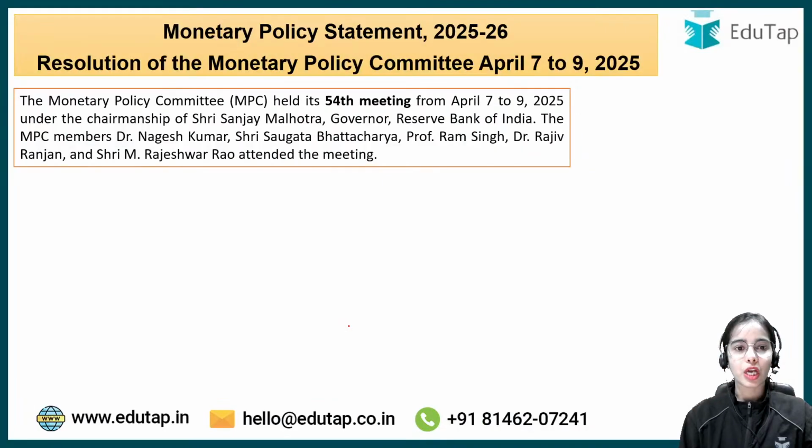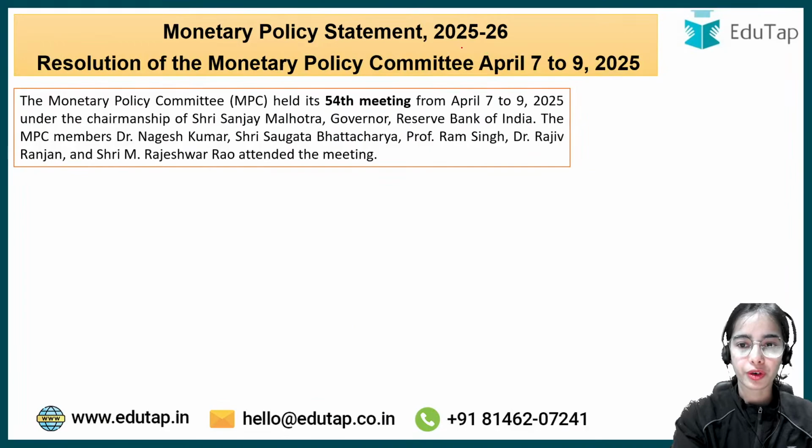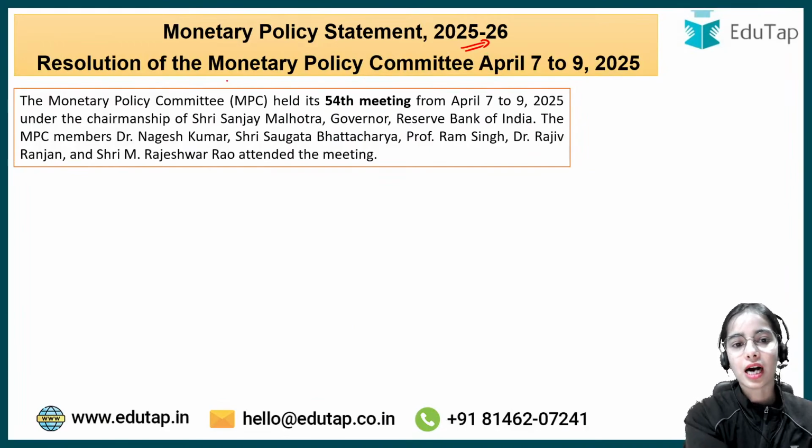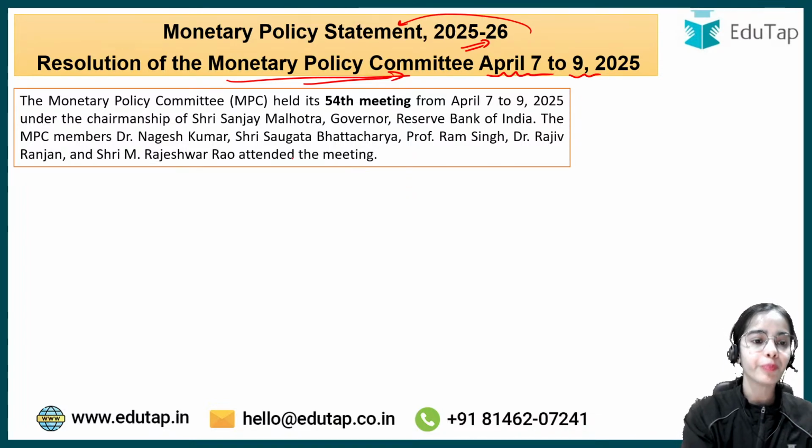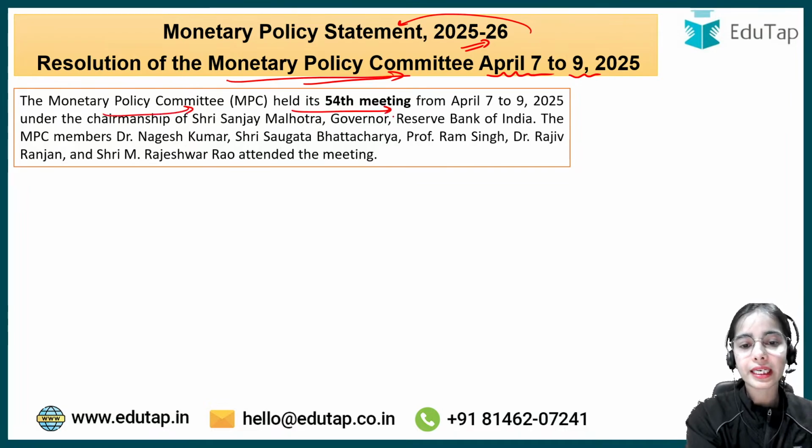Now, starting with the Monetary Policy Statement for 2025-26, that is released after the Monetary Policy Committee meeting that was conducted from April 7th to April 9th. Just yesterday the Monetary Policy Committee meeting concluded, and after that the RBI released the Monetary Policy Statement. The Monetary Policy Committee held its 54th meeting.